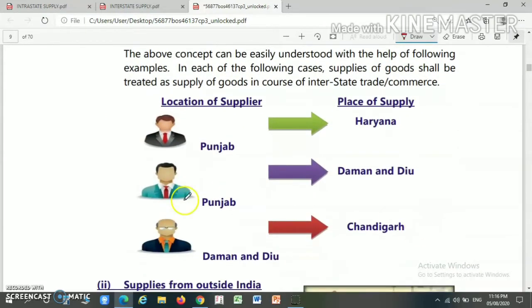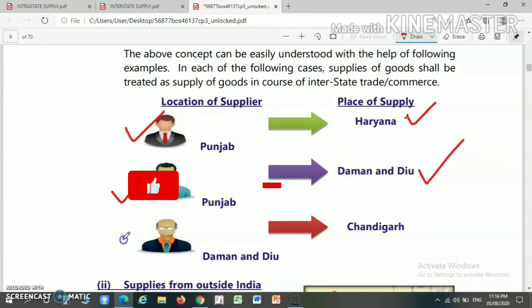For example, if a supplier is located in Punjab, however the place of supply is in Haryana, then it will be termed as an interstate supply. Next, the supplier is located in Punjab, but the recipient and place of supply is Daman and Diu, then it will be termed as an interstate supply.